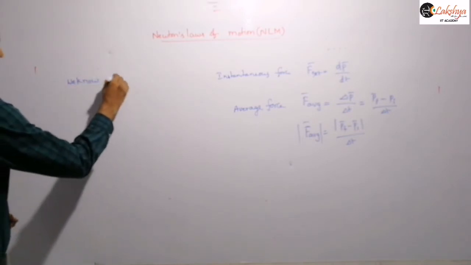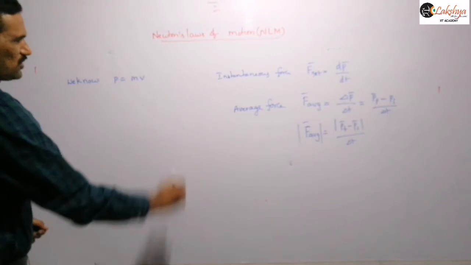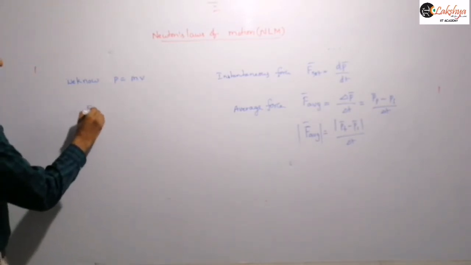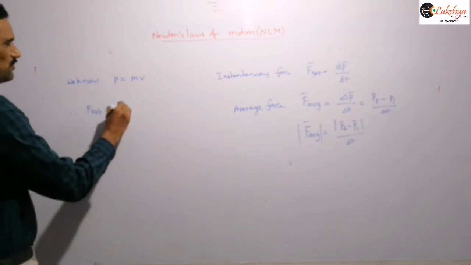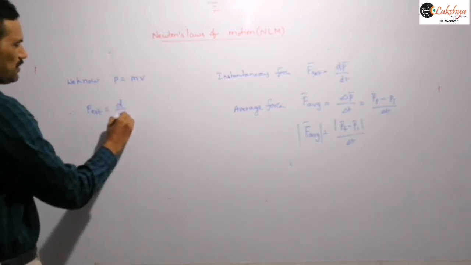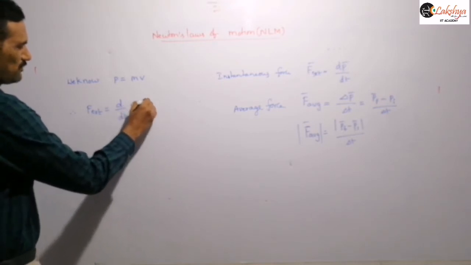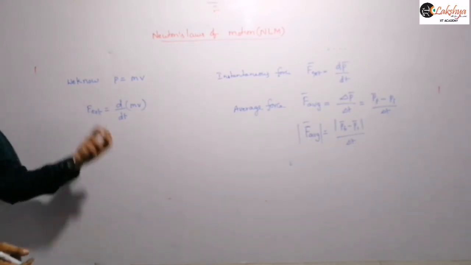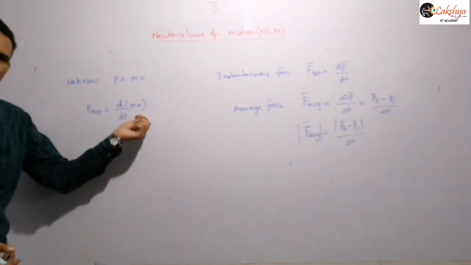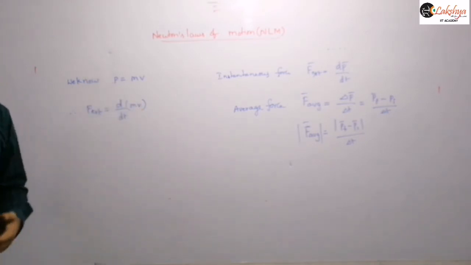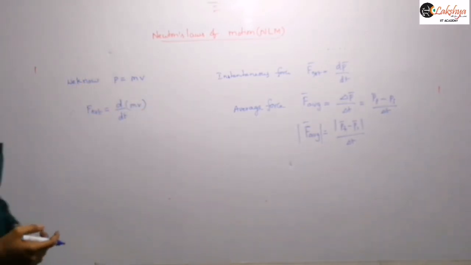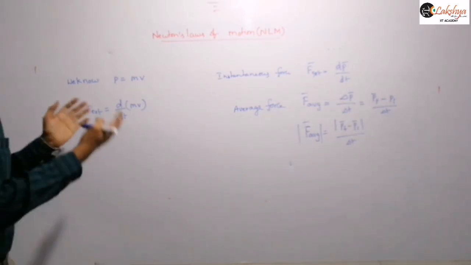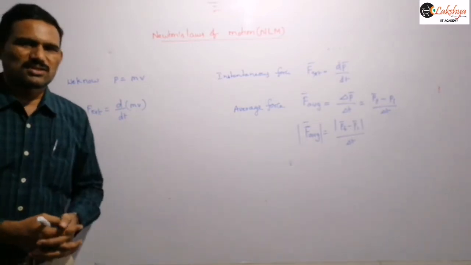Now we know this momentum P is equal to m into v, right? And therefore we can write this F external as d by dt of m into v, mass into velocity. In some problems mass may be variable or mass may be constant, and in some cases velocity may be variable or constant. So if mass is constant, then we write the mass outside, and only differentiate the velocity.